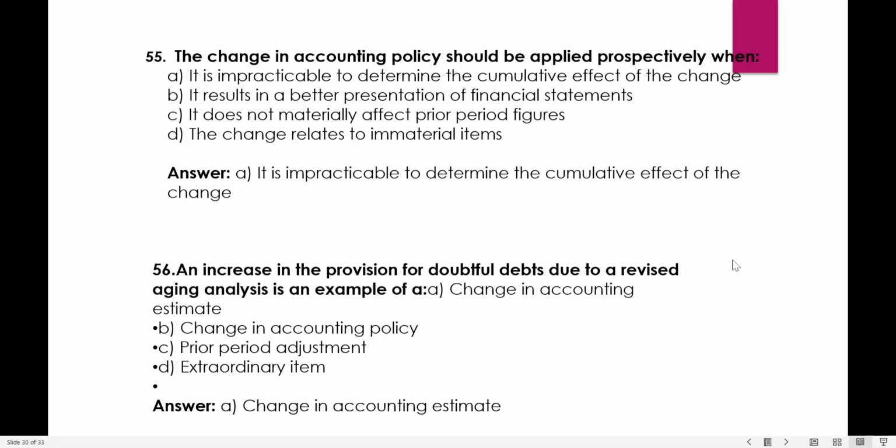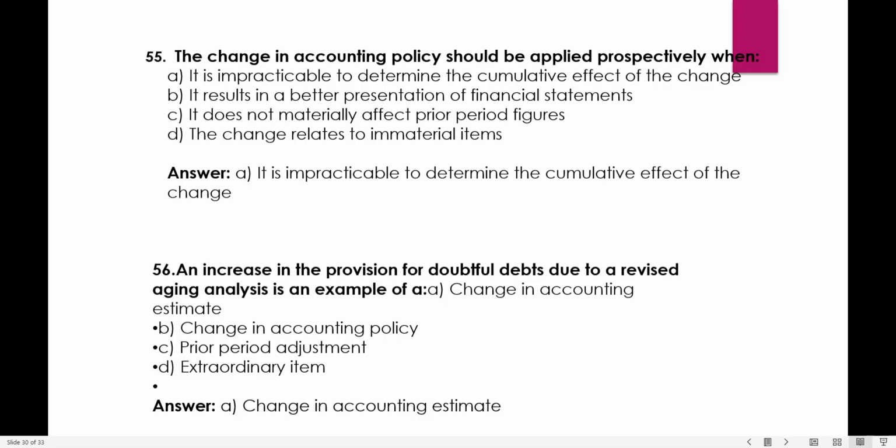Then, the change in accounting policy should be applied prospectively when? Prospectively it will be applied only when it is impractical to determine its value. Let's see: it is impractical to determine the cumulative effect of the change; it results in better presentation of the financial statements; it does not materially affect prior period figures; change leads to immaterial matters. No, it simply results in better presentation of financials. Okay, the answer is A, that is, it is impracticable to determine the cumulative effect of the change.